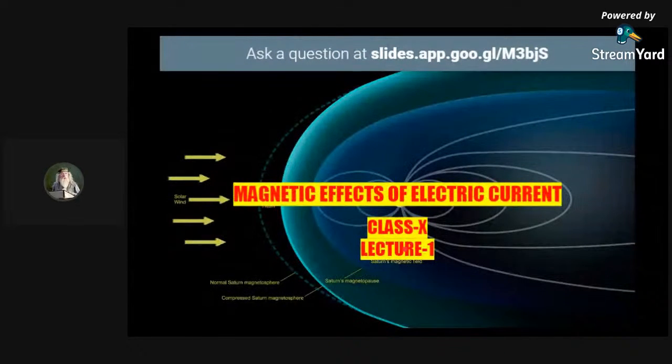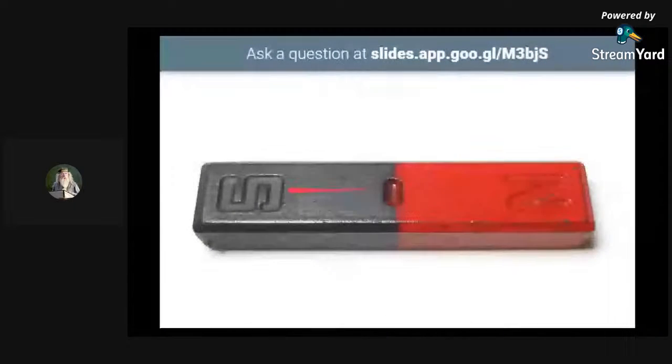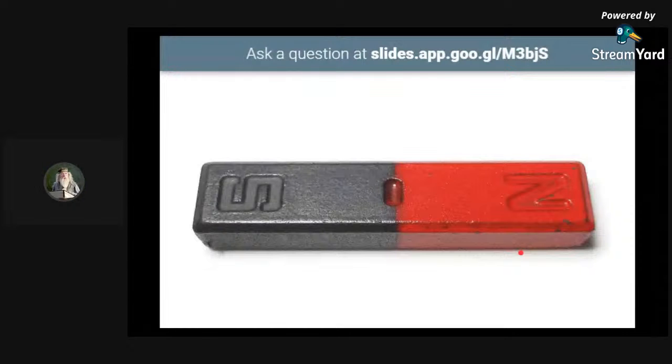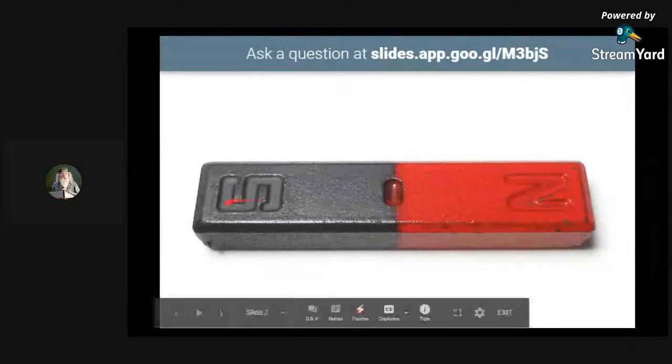Okay, so let's begin. What can you see on your screen now? There is a red color and a gray color separation.